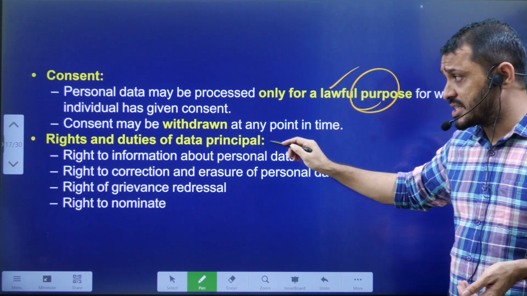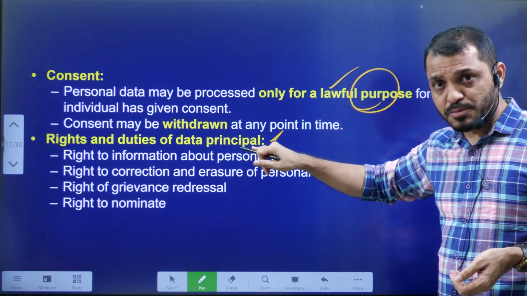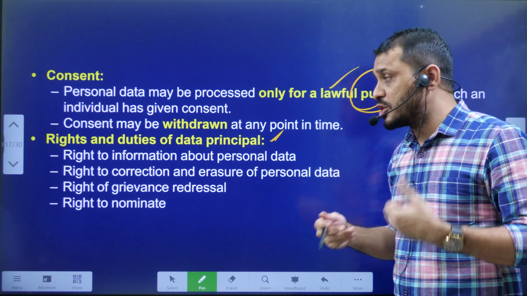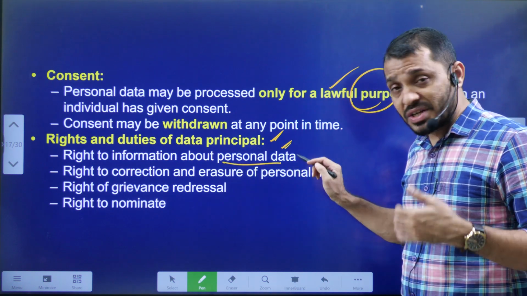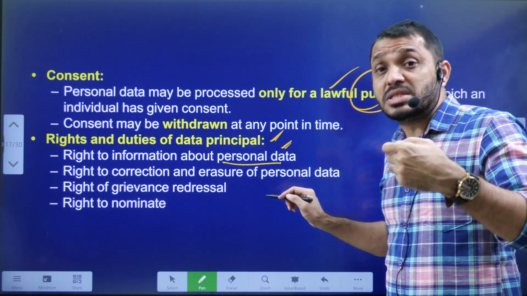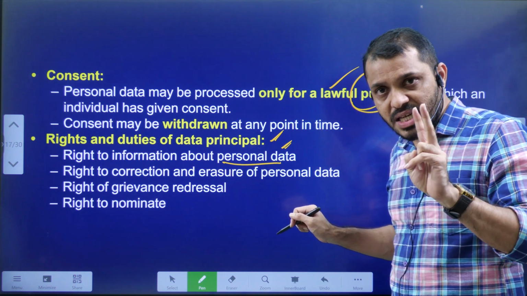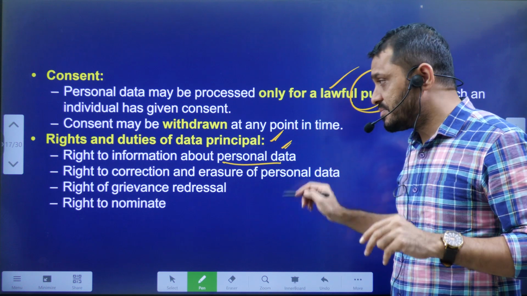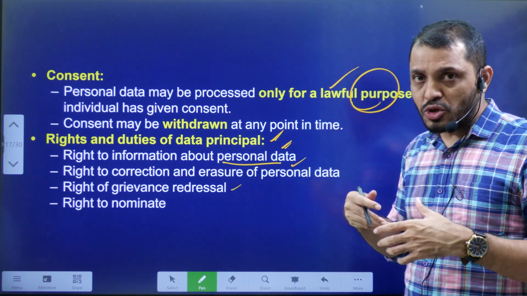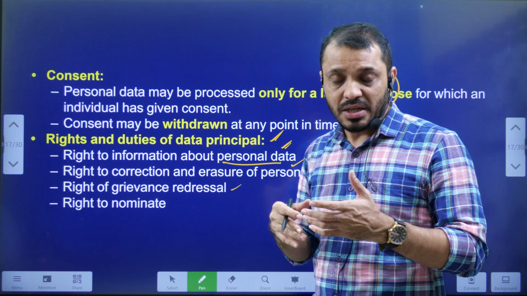You have to know the rights regarding the data principal. That means if you are giving data, what are your rights? First thing is which personal data they are taking. You have to know that. Second, they have to take your consent. And third one is if you want to make any corrections to your personal data, they should allow it.